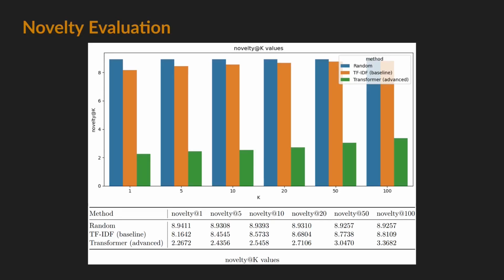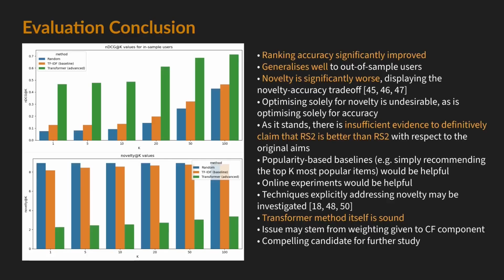From the graph, we can see that novelty is actually significantly worse with the advanced method in comparison to the baseline method. So in summary, although ranking accuracy is significantly improved when using the advanced transformer method compared to the baseline TF-IDF method, novelty is significantly worse, displaying signs of the well-studied novelty-accuracy trade-off dilemma. A comparison with the random method highlights that optimizing solely for novelty is also undesirable, however.